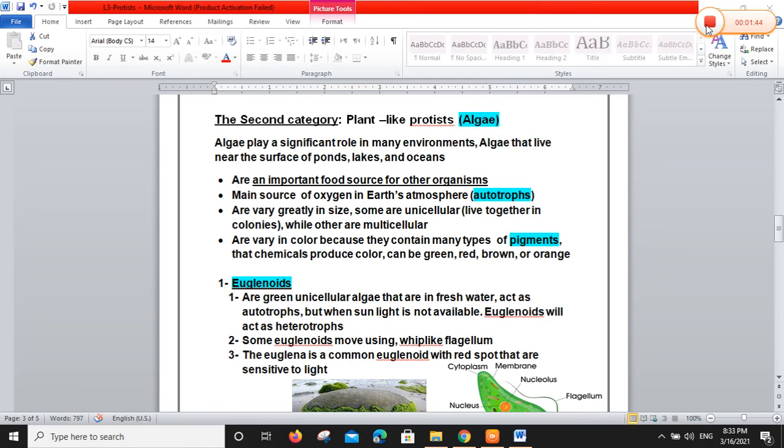Number four, they vary in color. Yes, color, because of pigments. What are pigments? Pigments are chemicals that produce color. So algae may be green, may be red, maybe brown, maybe orange. This is due to different pigments, or different chemicals, that produce colors.